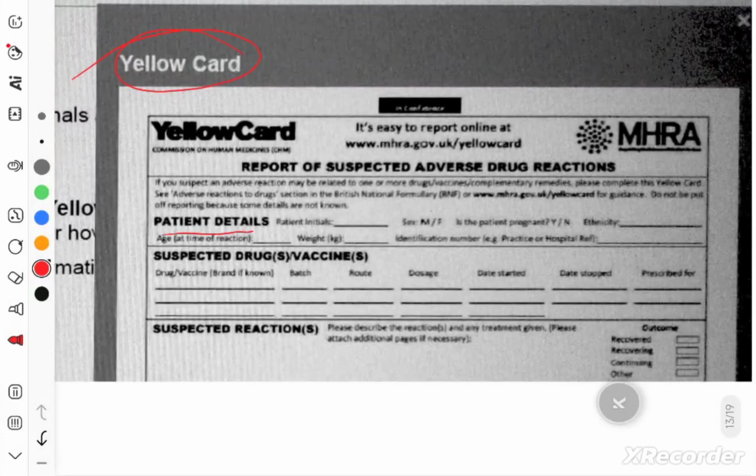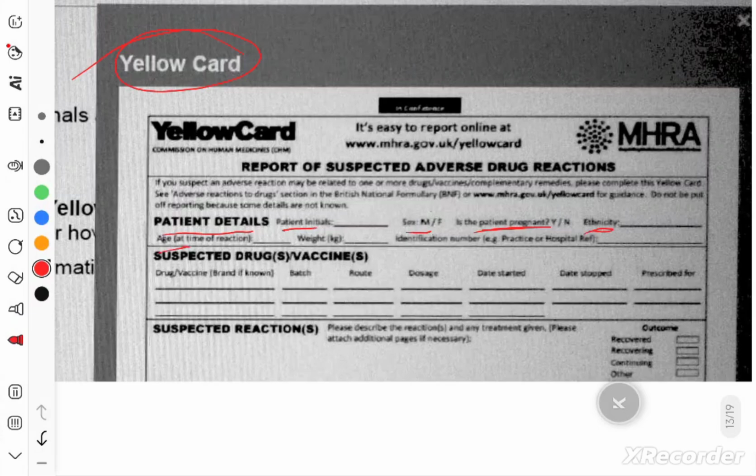See, patient details you have to fill. Patient initials, sex. Is the patient pregnant? If the gender of the patient is female, whether the female was pregnant or not when the adverse event occurred. So you have to mention that.